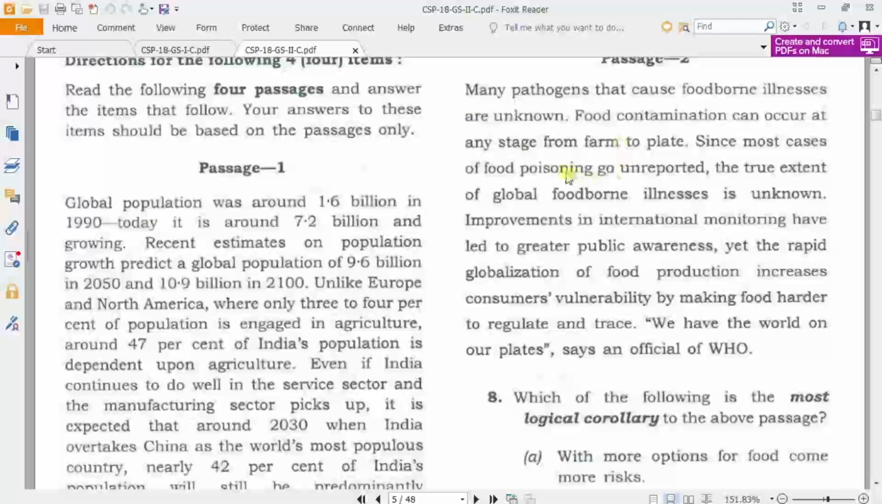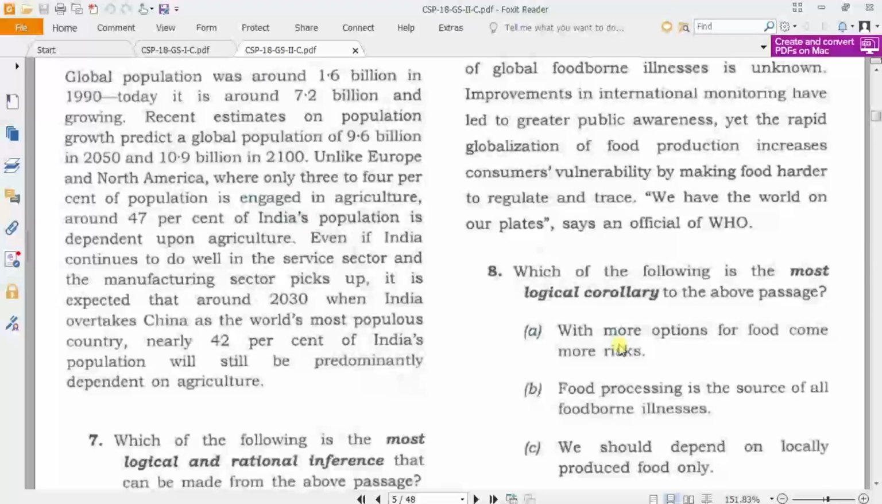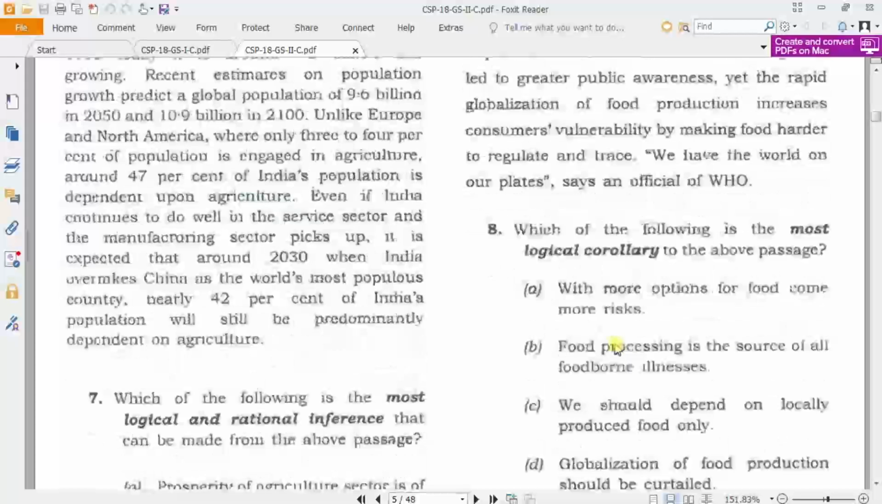Again, this one is from science. Many pathogens that cause foodborne illness are unknown. So it will take approximately 1 minute. You can answer it directly. Just read it, understand it, and mark the important words. That's it. And while reading the question, just point where the answer lies and you answer it.